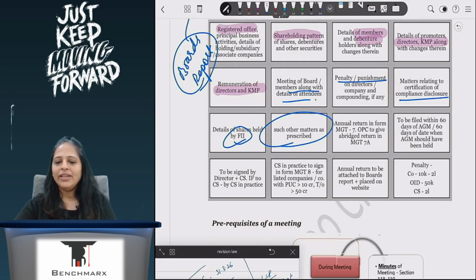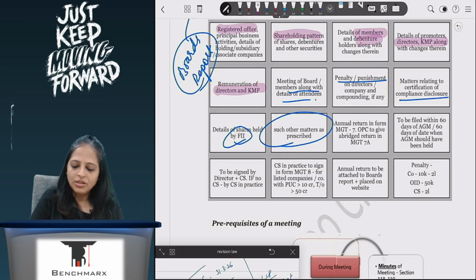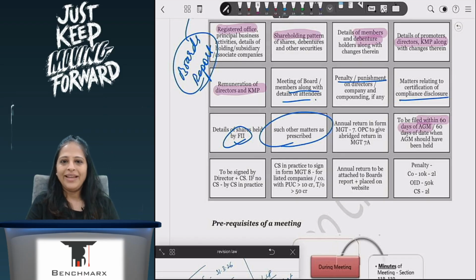Annual return is a very, very important form because everywhere we see that exemption जो है वो मिलेगा, and that exemption will be taken away if the financial statement and annual returns are not filed. So it's a very, very important form and every company is required to submit this form. When do I have to submit this form? It has to be submitted within 60 days from the date of AGM. And hence my AGM date is very, very important. So I will see 60 days from the date of AGM क्या होता है, and then accordingly I will calculate.